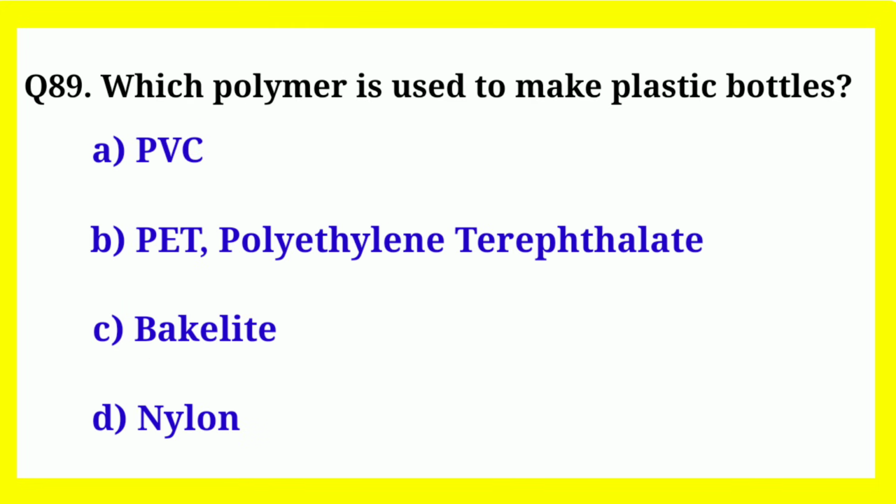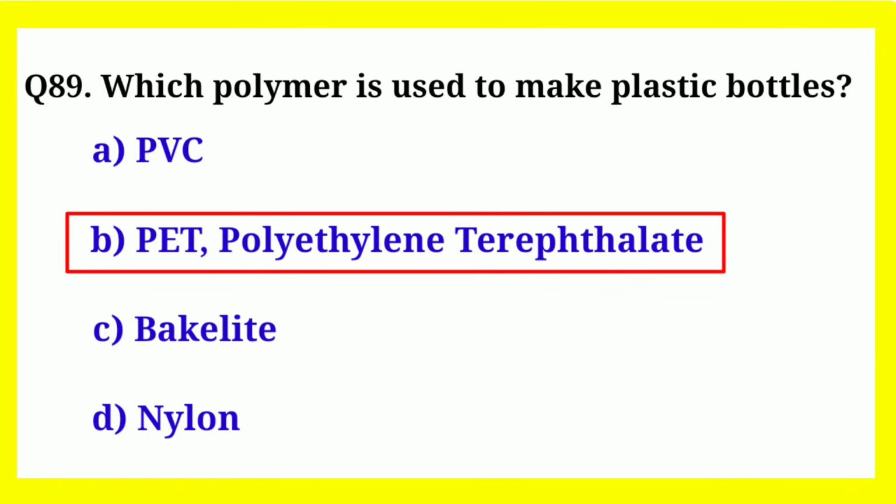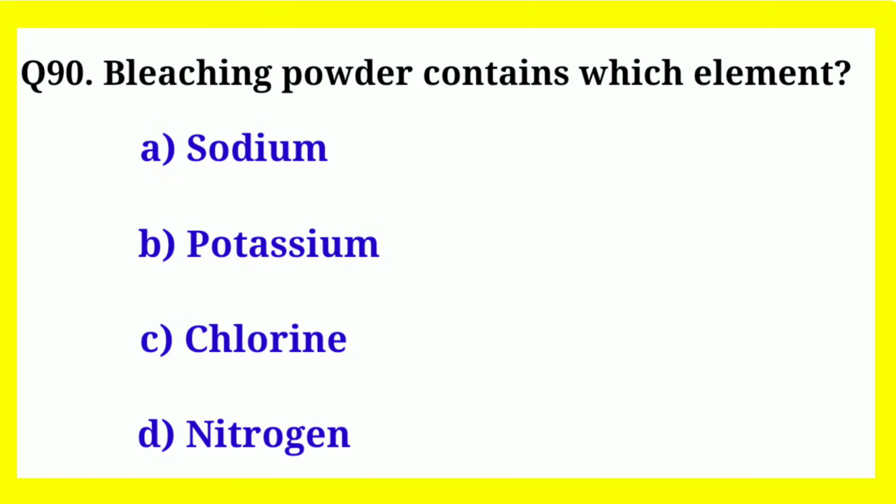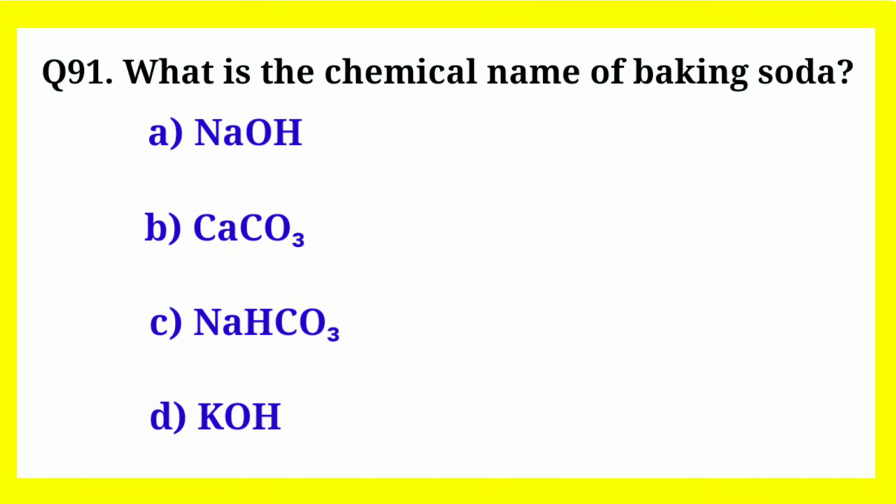Which polymer is used to make plastic bottles? Correct answer is PET, polyethylene terephthalate. Bleaching powder contains which element? Correct answer is chlorine. What is the chemical name of baking soda?